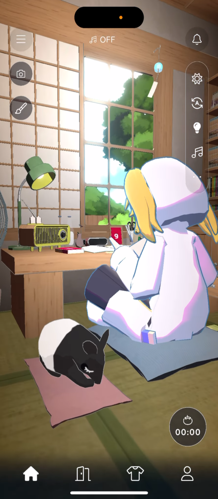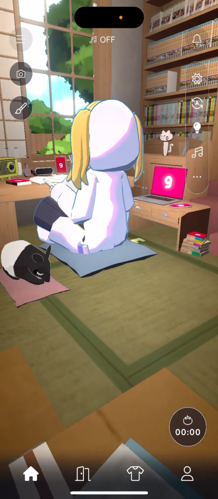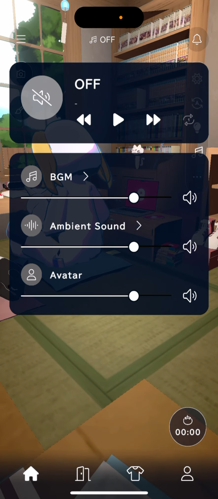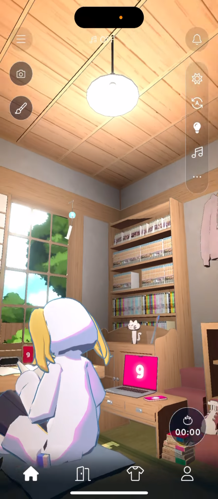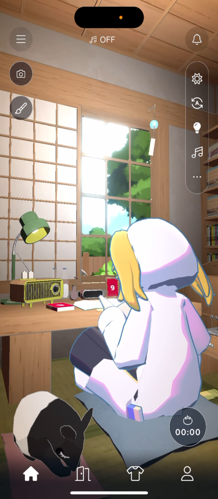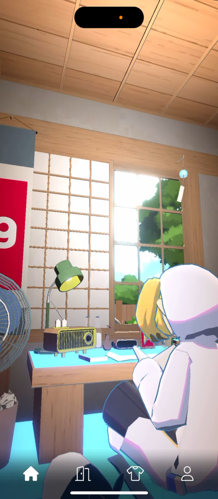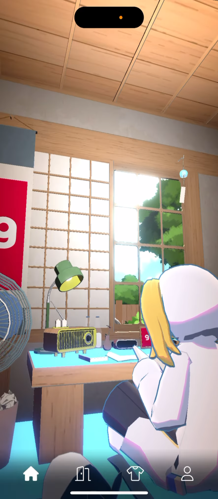So you can zoom. So yeah, here you can just zoom around, you can see the room, and then you can just kind of hang out with the avatar.